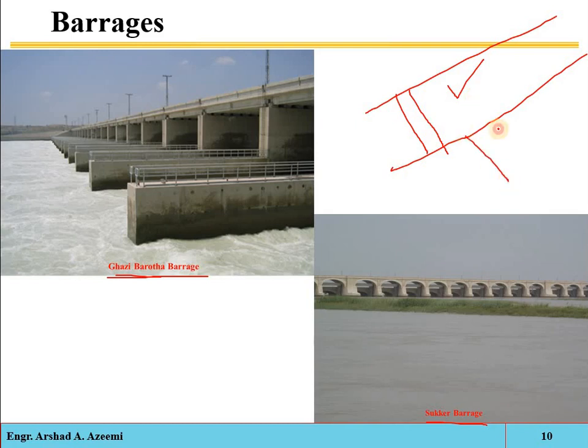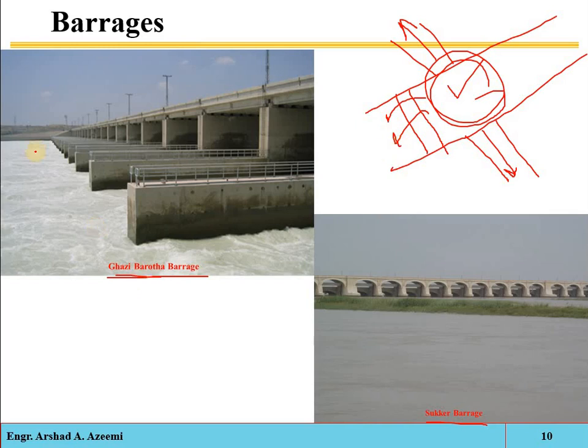Also we can take out a canal either at this side or this side. We can take out an irrigation canal or navigation canal or for any other purposes. Also when the water level is raised, we can say that the head of the water will be increased. Okay, so then that head of water can be utilized for the generation of electricity.